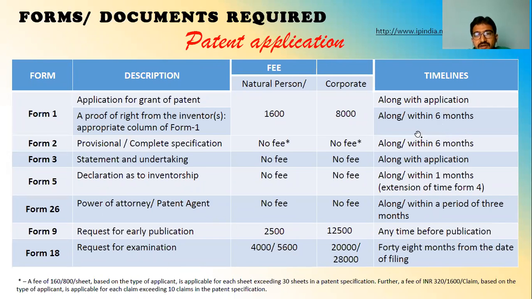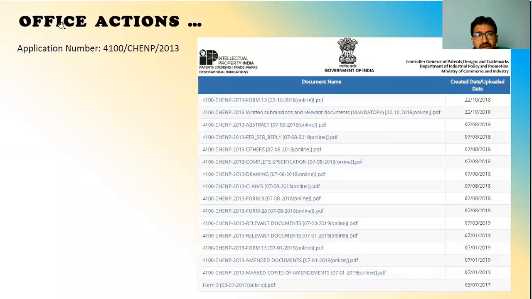Okay? So the time period, as I said, along with 6 months, it will get back to you, and I already discussed the timing as well. Now, once you file your patent application, you'll get an application number like this. Whether it's a patent, trademark, design or copyright, the number starts with the office, Chennai, and P is for patent. So in the year 2013, the number is mentioned like this.